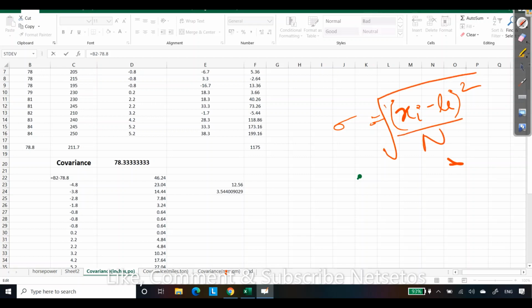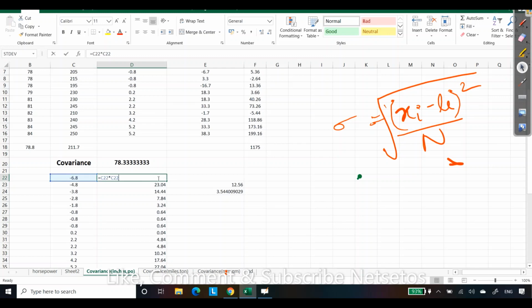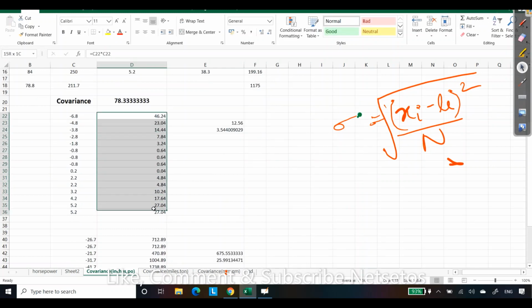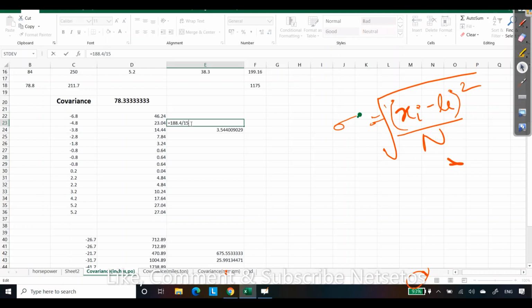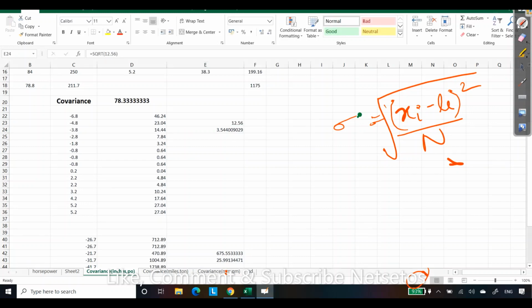So I performed the same thing here. Till here we got actual value minus mean, and then we squared the same value, calculated its sum, which is 188.4, and divided it by 15, as we are taking 15 actual values over here. So we got 3.54 as our standard deviation.